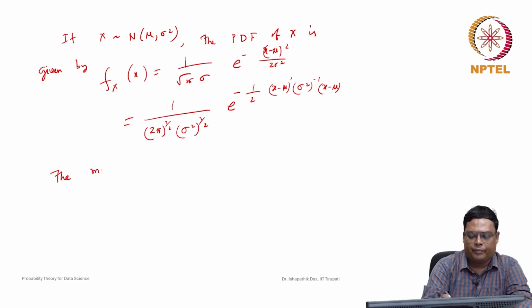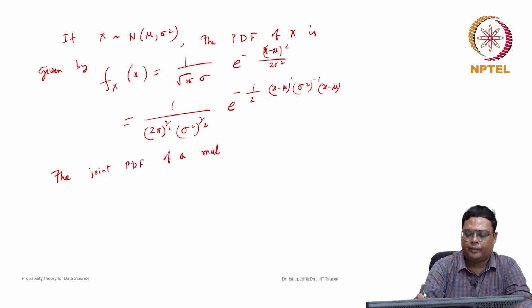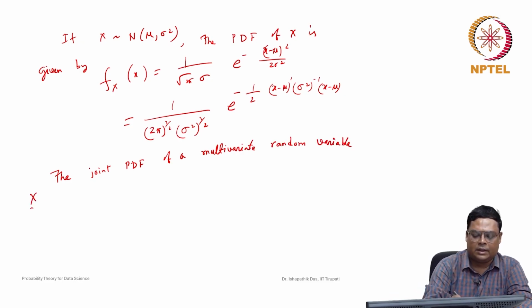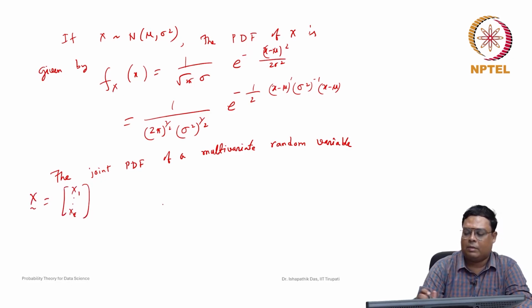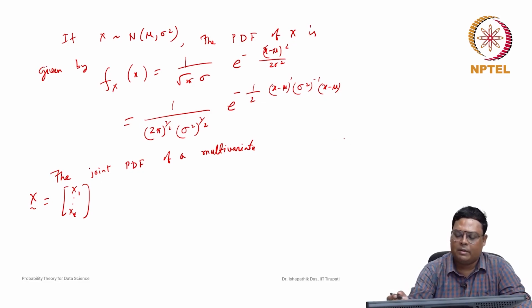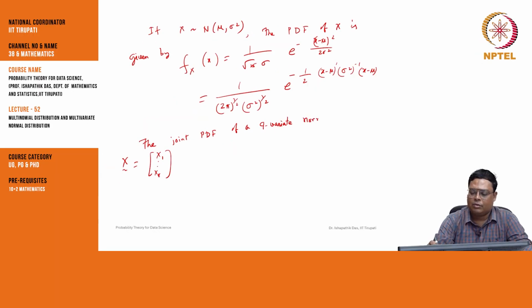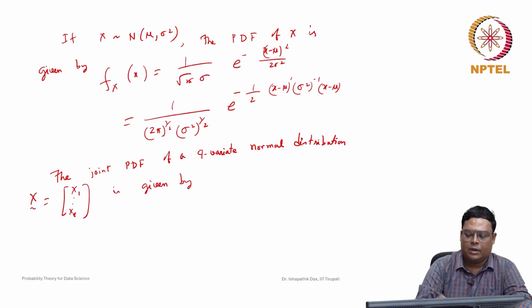The joint probability density function of a multivariate normal distribution, that is, of a q variate normal distribution because there are q variables x1, x2, up to xq, is given by f of x.